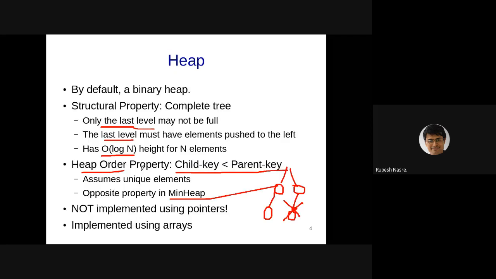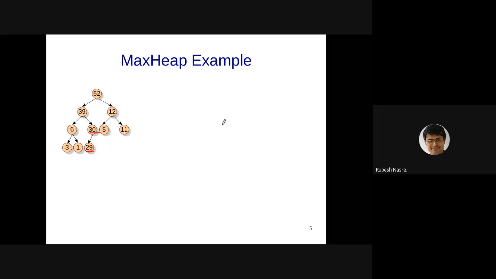I probably wrote it wrong here, that only the last level may not be full, because even the second last level doesn't seem to be full. But I think we'll understand this with the example, and I'll have to make that point a little more precise. Okay, so that is the first point on the structure.